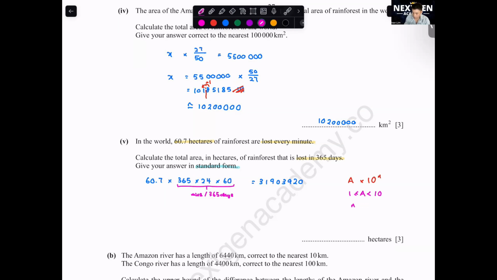If your decimal place moves left, you add the power. Decimal place moves right, you minus the power. Sometimes your calculator also can do it. You all can just try and see. You type in 31903920.